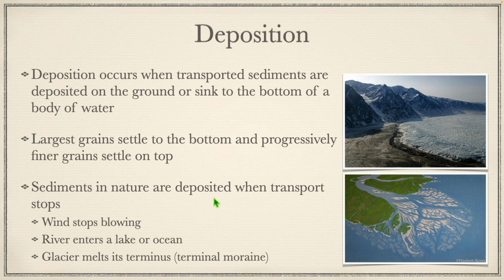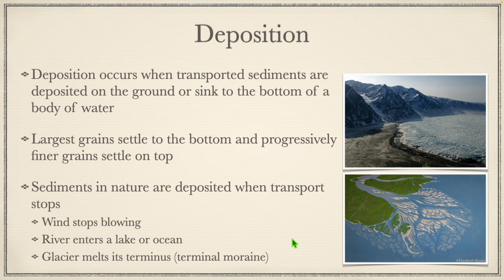Sediments in nature are deposited when transport stops. So when whatever is transporting the material stops moving or doesn't have enough energy to carry that size particle, then that material is deposited. Like big boulders, for example, could be moved by a fast flowing stream or flooding or something like that. But once that stream slows down, those boulders aren't going to be moved anymore. But other things, the wind stops blowing. So if the wind stops blowing, any dust that's in the air is going to start to settle down.